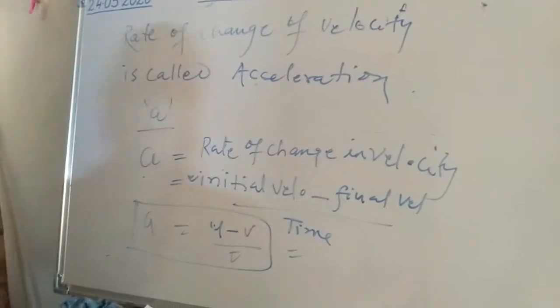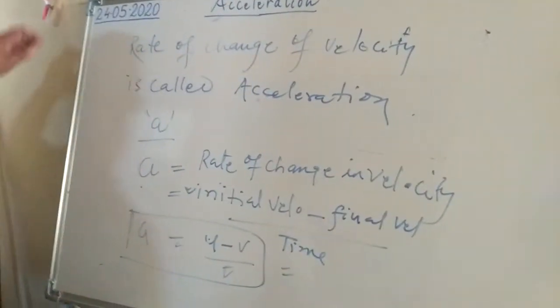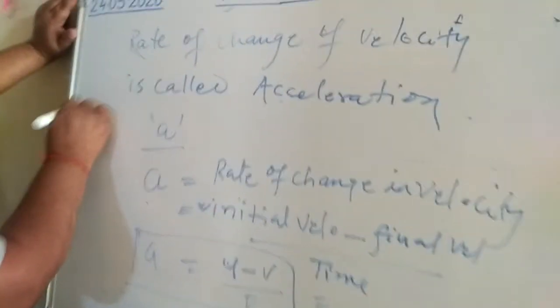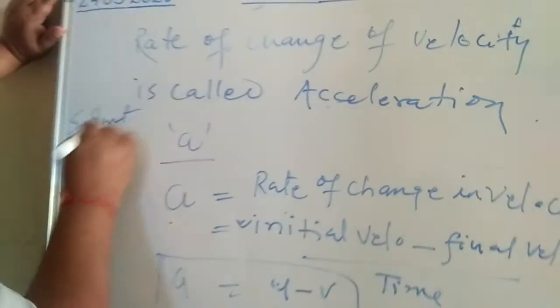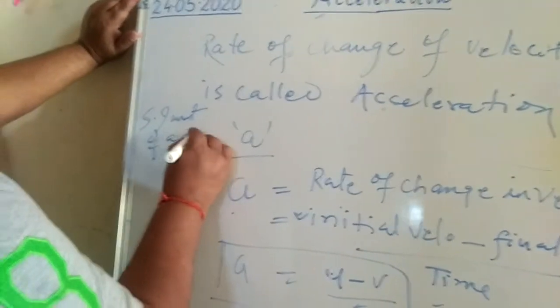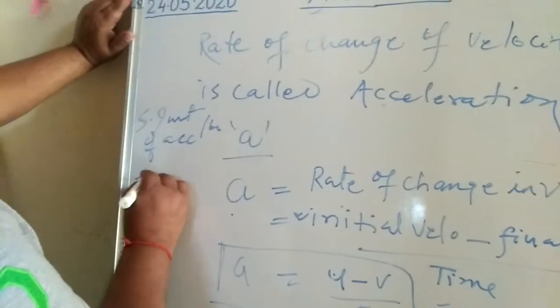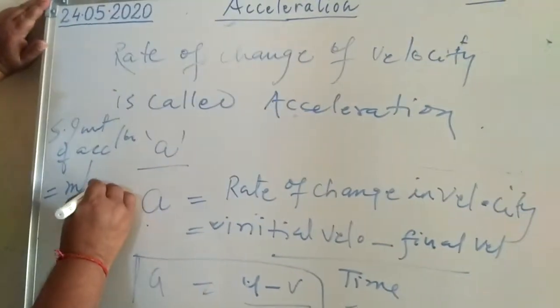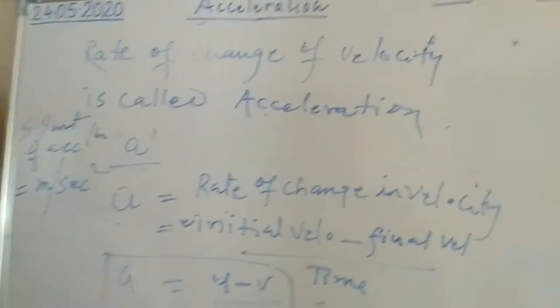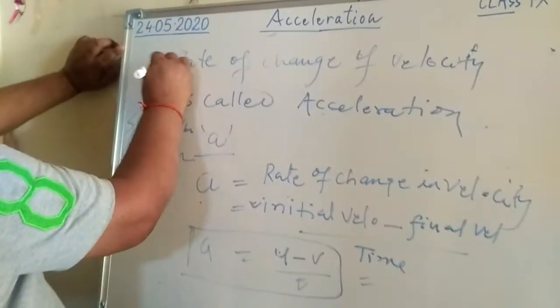So the SI unit of acceleration is meter per second square. So this is the acceleration.